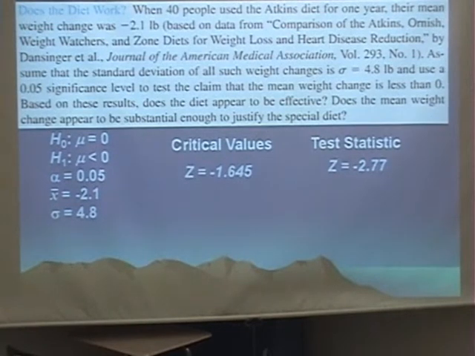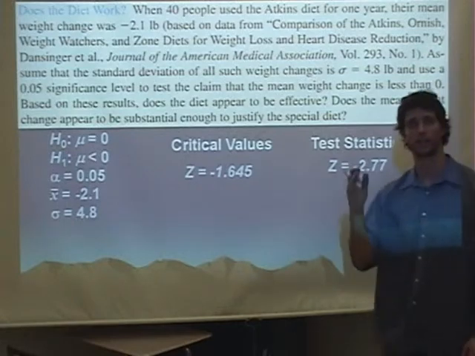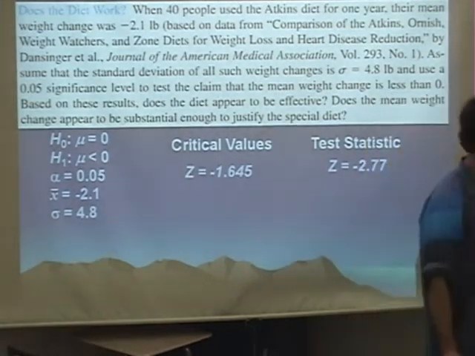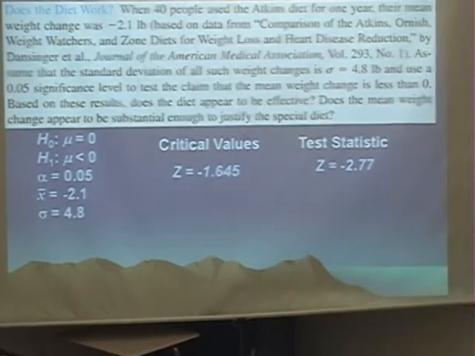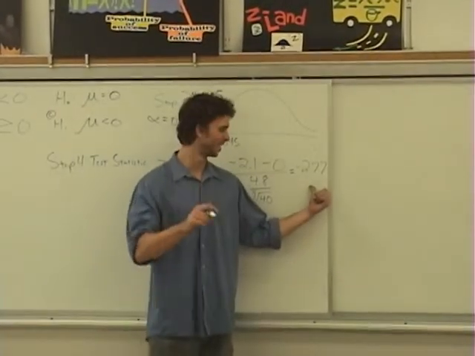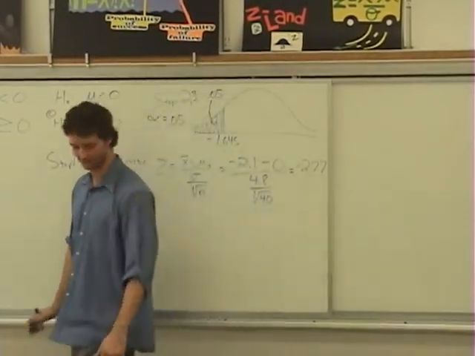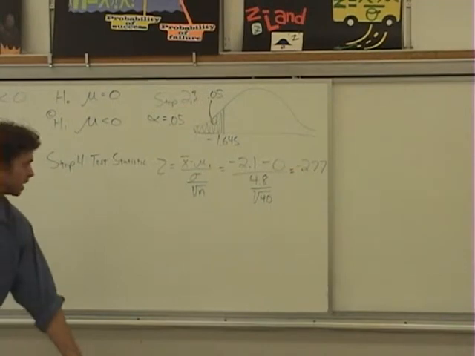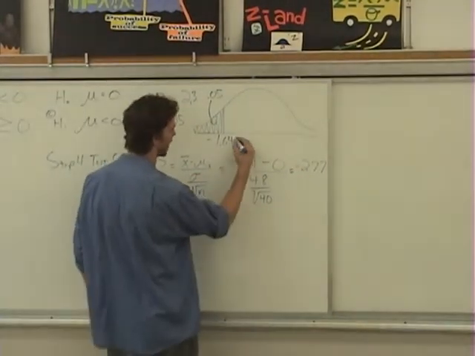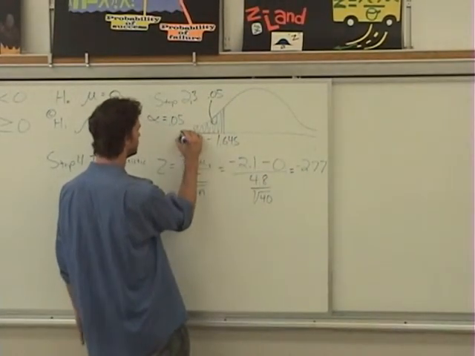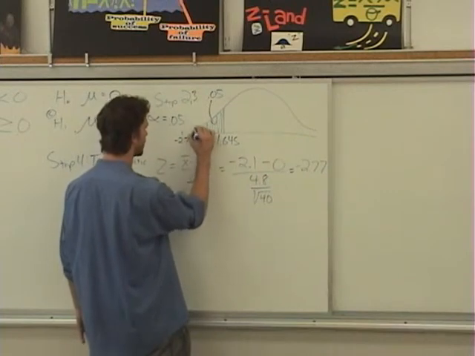Negative 2.77. Try it, do it. Should get negative 2.77 there. So we are, hey, all right, there it is, negative 2.77. So then we ask ourselves, we got to plot that guy. Well, that looks to be right about here, negative 2.77.